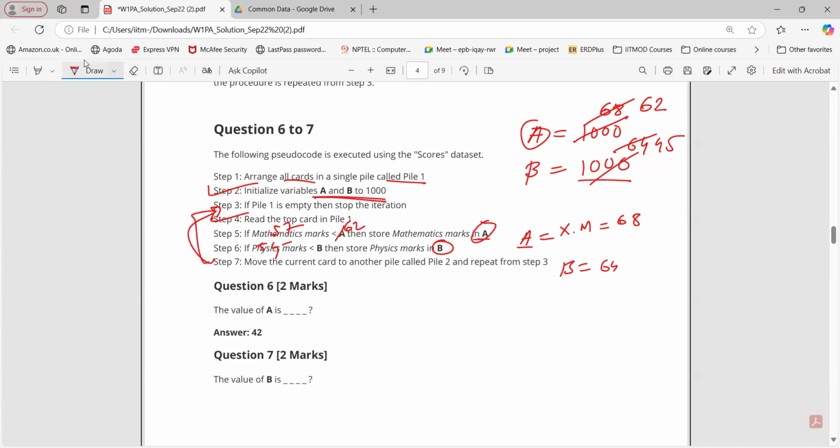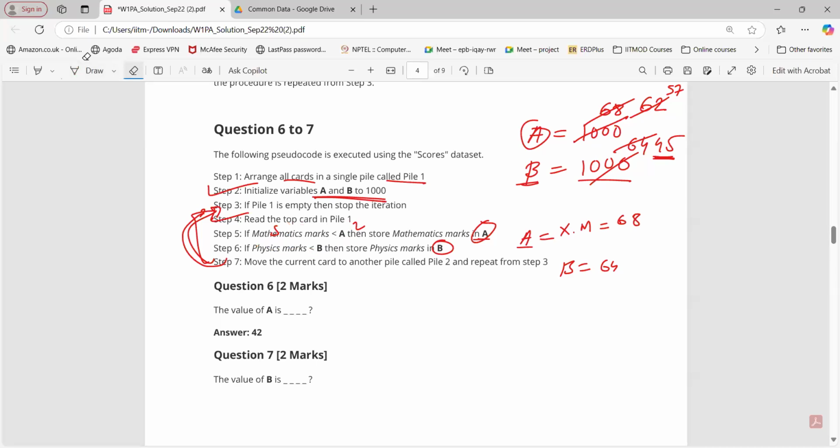So we are going to store in A, instead of 62, now 57. Now what about this one? Is 54 less than 45? False. So we are not going to do anything, simply go for the next card. So here the value of B will be 45 only. It will not get updated because this condition is false here.